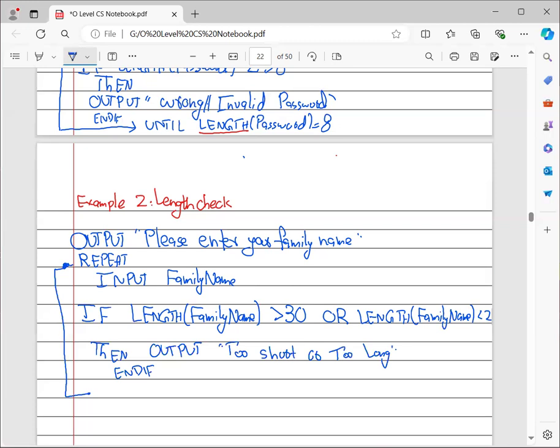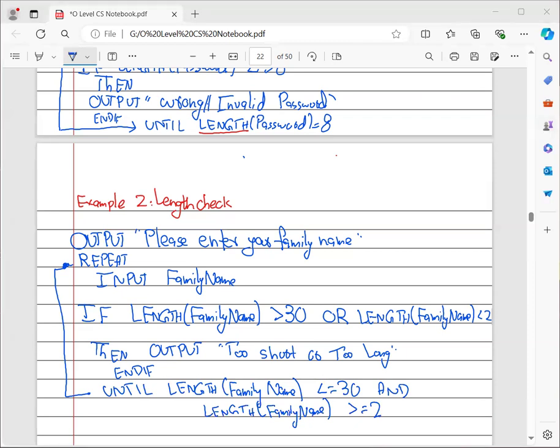And here is the given condition, that it keeps on going until the length of your family name is greater than equals to 30 and the length of your family name should be greater than equals to 2. So any queries in this? No, sir.